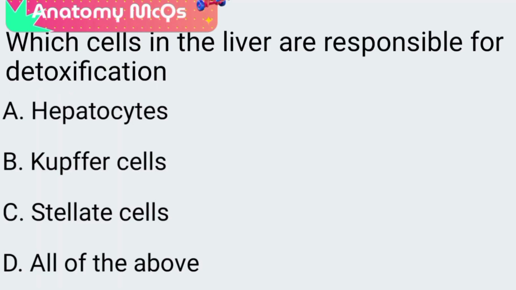Next question. Which cells in the liver are responsible for detoxification? A. Hepatocytes, B. Kupffer cells, C. Stellate cells, D. All of the above. The correct answer is option D, all of the above. They are all involved in detoxification as well as other functions.